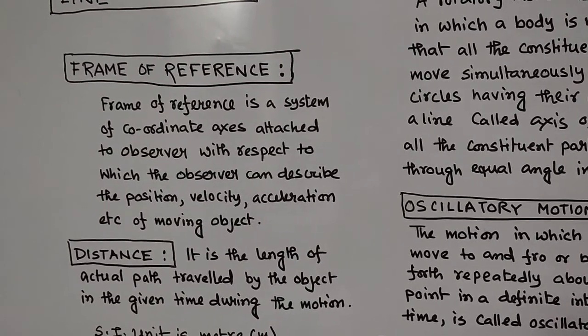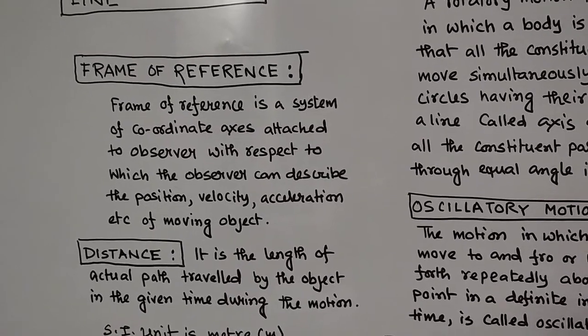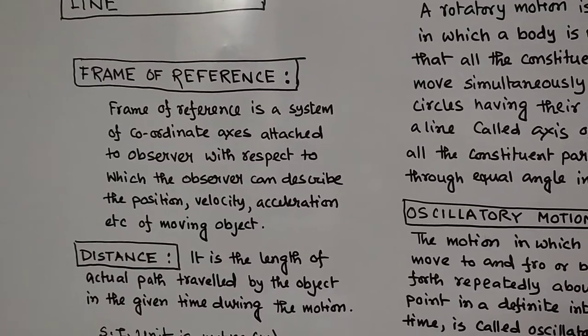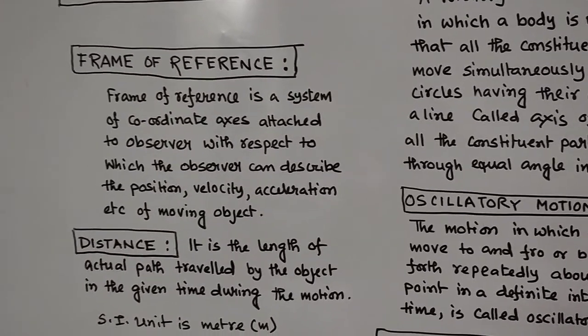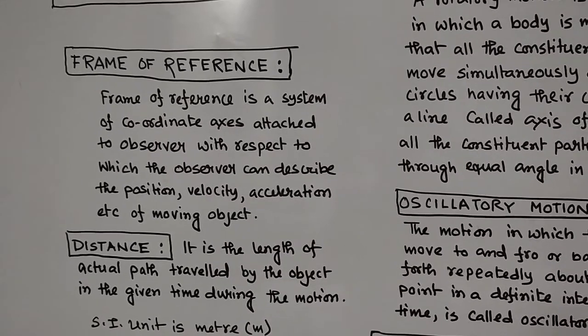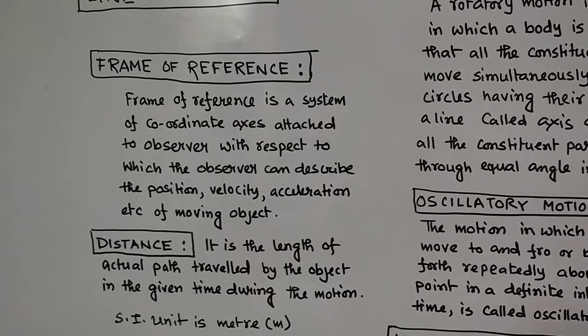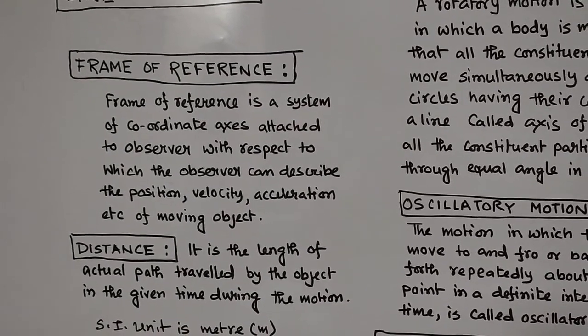So with respect to yourself, anything which is in motion you can describe by the frame of reference. If the object moves in a straight line, then you need only one coordinate. If the object moves in a plane, then you need two coordinates. And if the object moves in space, you need three coordinates to define the position, velocity, acceleration, etc. of the moving object.